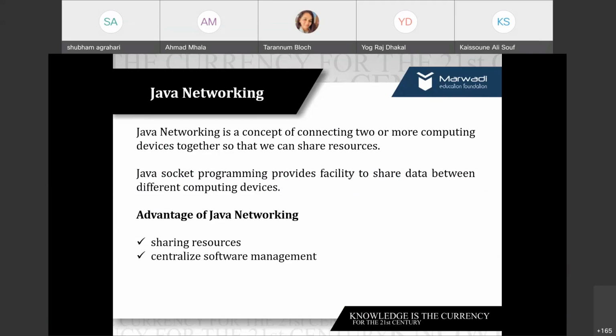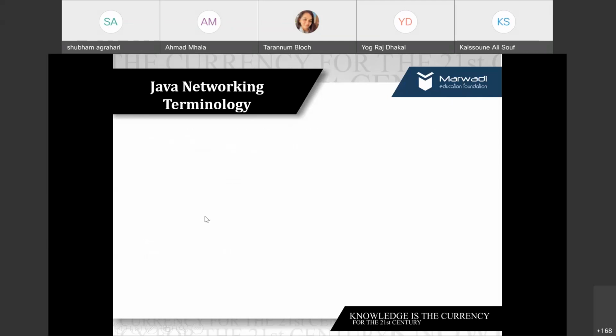See, we have our Marwadi portal, or sometimes you use Google Docs or Google Spreadsheet for centralized software management, or to share a resource between your colleagues. Suppose you are working on a project and you decided that everybody will work on one chapter, and you want to finish all the chapters in a go. So you have divided the work. What you will do is share that software resource with your colleagues. You will make a shared doc over Google. So that's the advantage of networking.